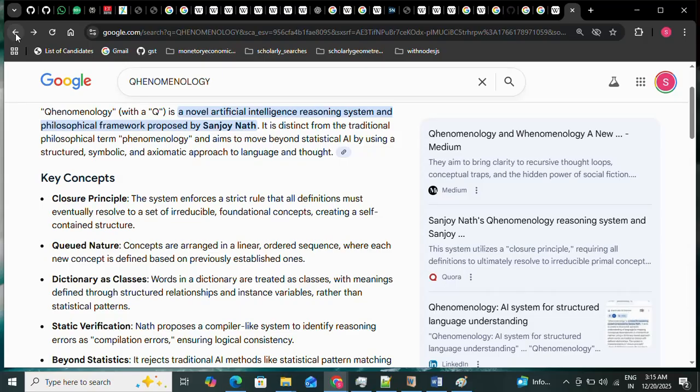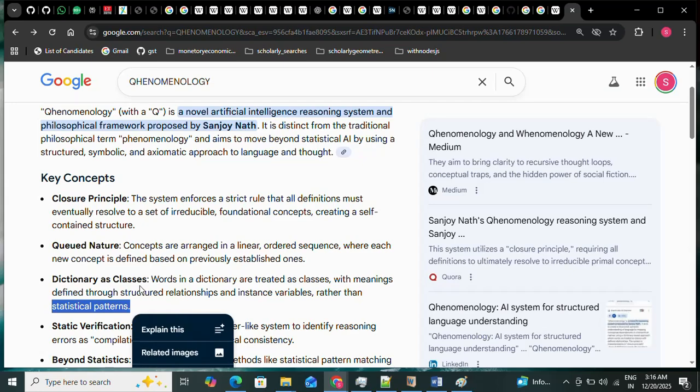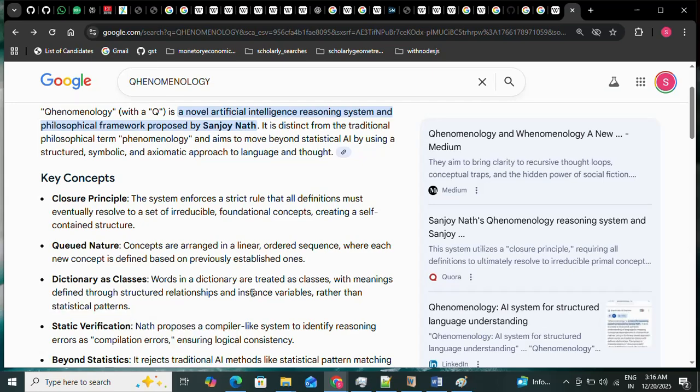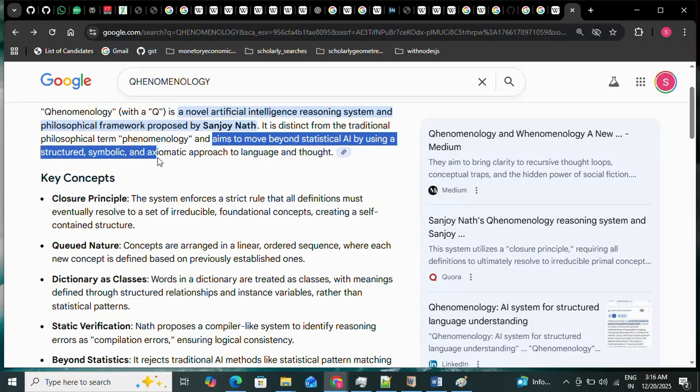Today, artificial intelligence, natural language processing, the LLMs, the large language models, are all working with statistical patterns only. I repeat, these artificial intelligence systems are working with statistical patterns only, and so Google is saying here that the phenomenology is to move beyond statistical AI by using a structured, symbolic, and axiomatic approach to the language of thought.